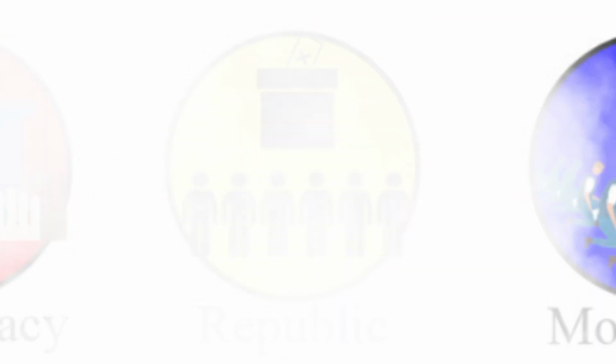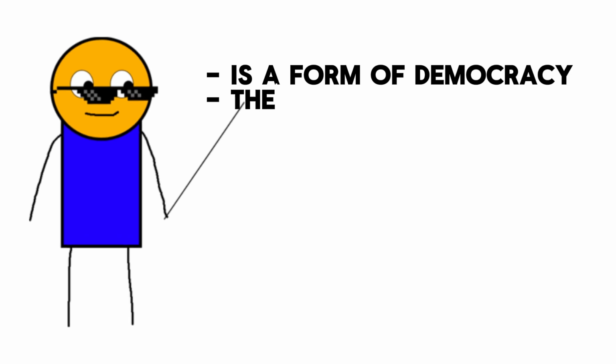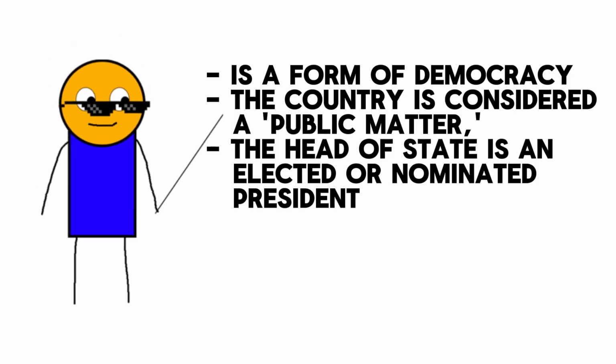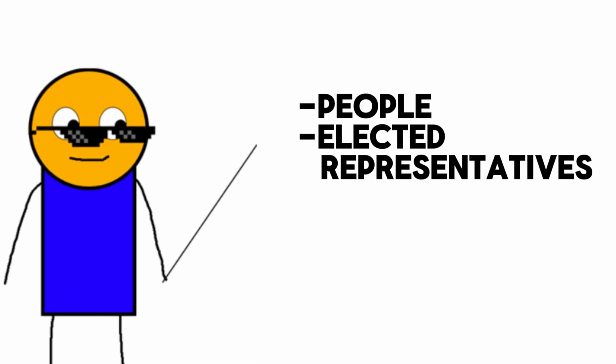Republic. A republic is a form of democracy where the country is considered a public matter, and the head of state is an elected or nominated president, not a monarch. Power is held by the people and their elected representatives.